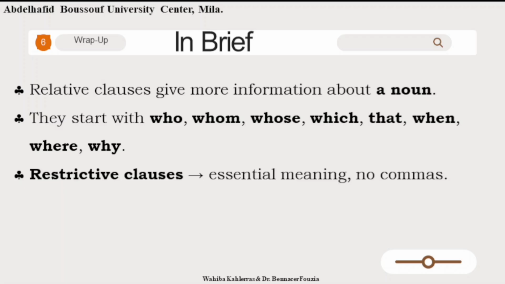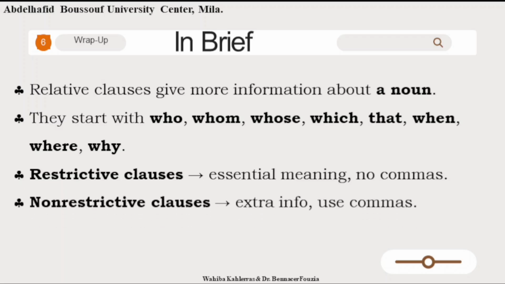Relative clauses start with who to refer back to people, whom to refer back to people when they are the object of the sentence, whose to refer back to possession, which to refer back to animals, things, or ideas. That refers back to all of them: people, animals, things, or ideas. When refers back to time and where to place. Why refers back to reason.